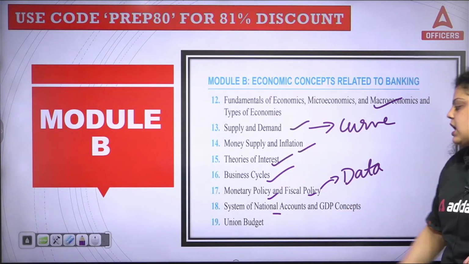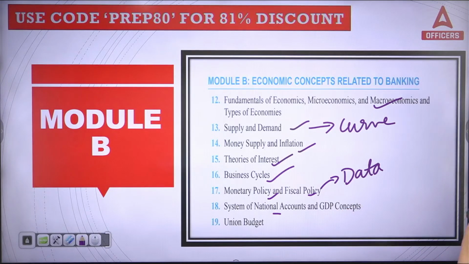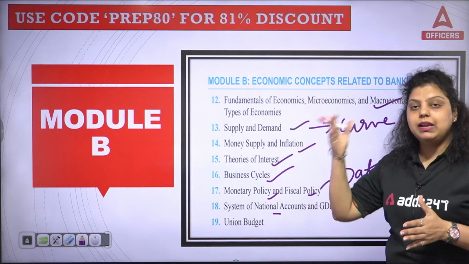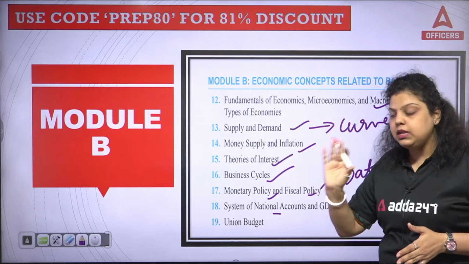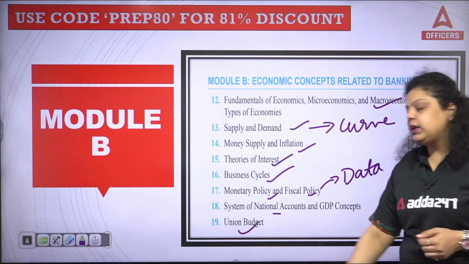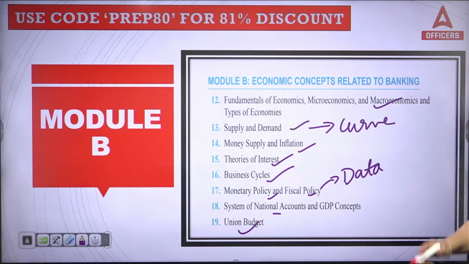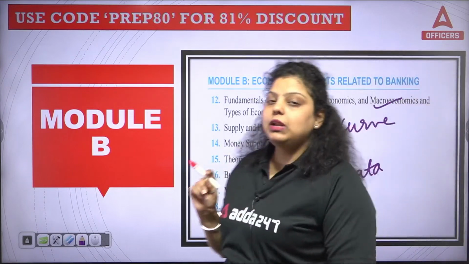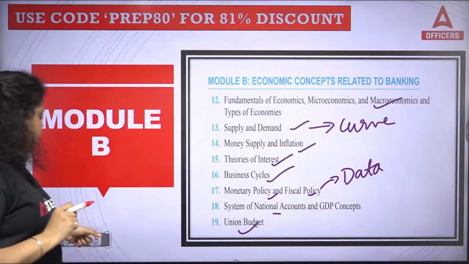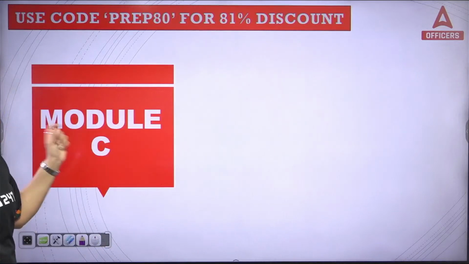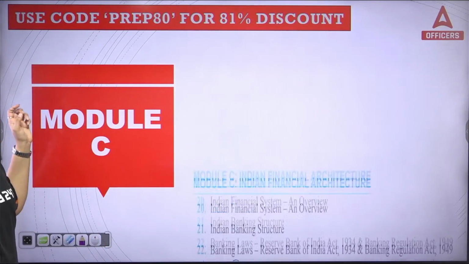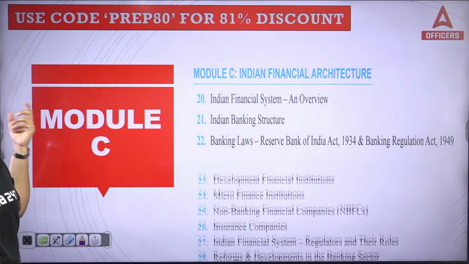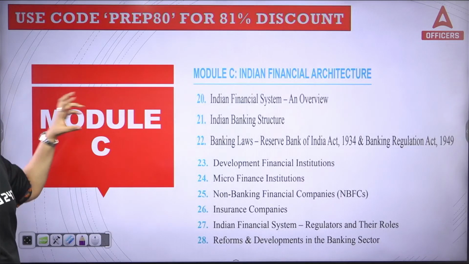The national accounts and GDP concept is simply your national income and aggregates you have to cover, like GDP, GNP, NDP, NNP, that you have to cover here. And the Union Budget, that's also a data chapter. So you can see here the chapters will cover the concept with the theory plus the data you have to cover. But in case of modules C and D, the whole chapters are your what? The whole chapters are your conceptual chapters.